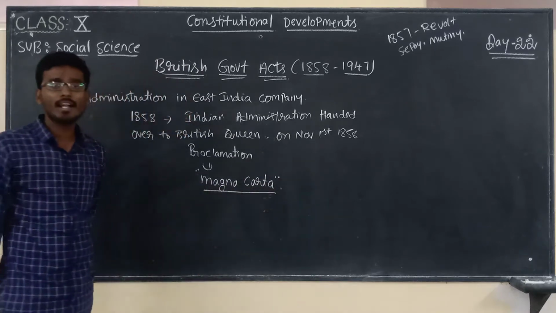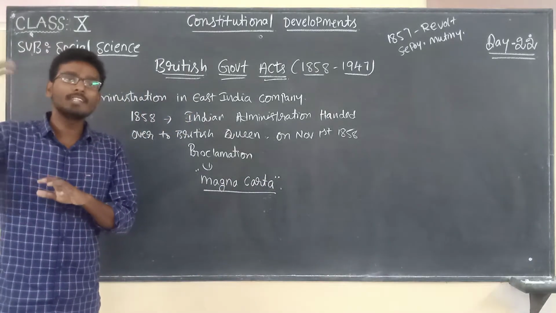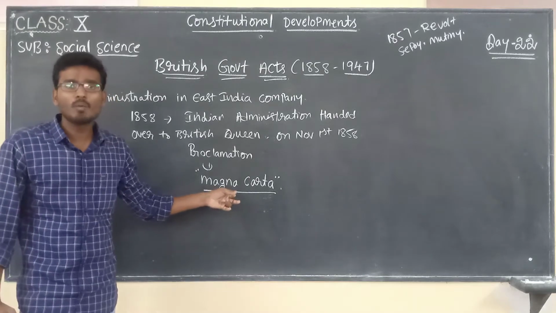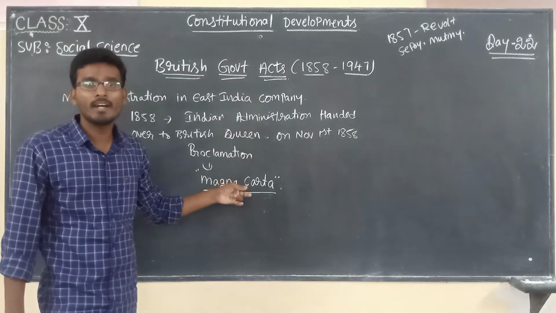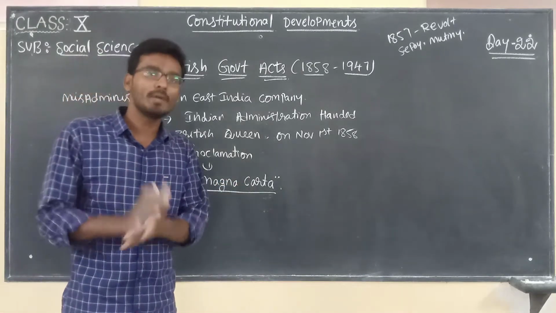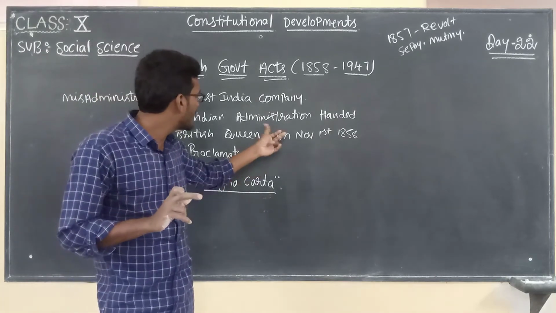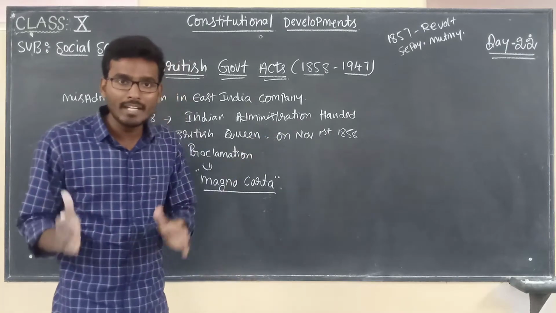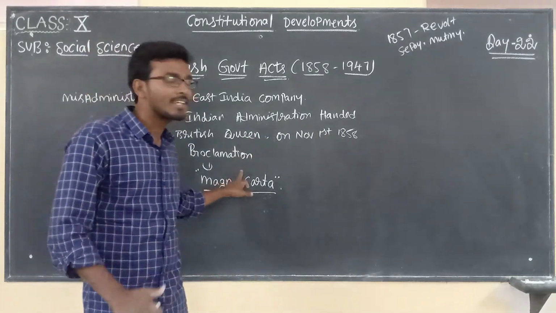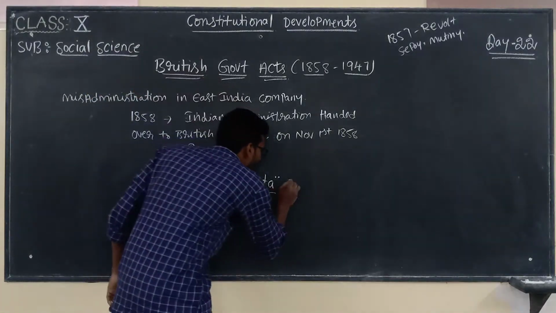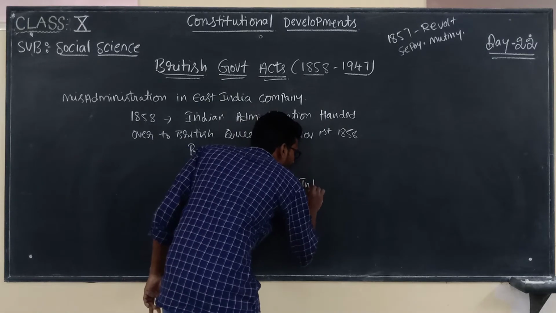In the 8th standard you may get to know that Magna Carta is one of the landmark incidents for the implementation of human rights. That is the reason why this proclamation by the British Queen in favor of Indians is considered as the Magna Carta of India.